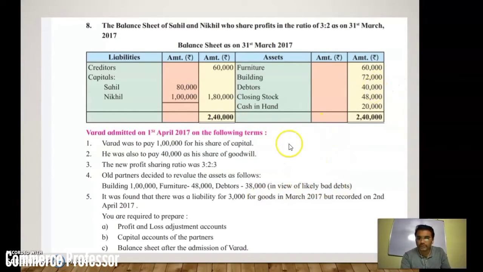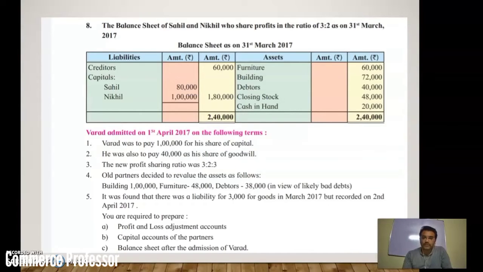So what is the old amount? 40,000. New amount is 38,000. Obviously 2,000 is the difference, and they have given the reason as bad debts, not RDD. Okay, let it be. Number 5. It was found that there was a liability for 3,000 for goods in March 2017, but recorded on 2nd April 2017.